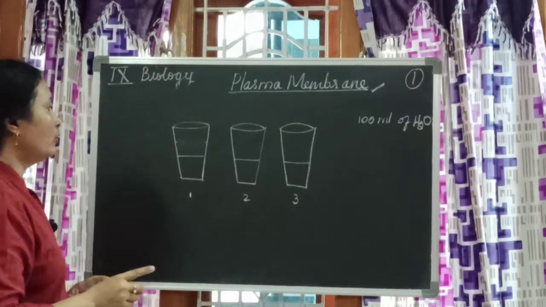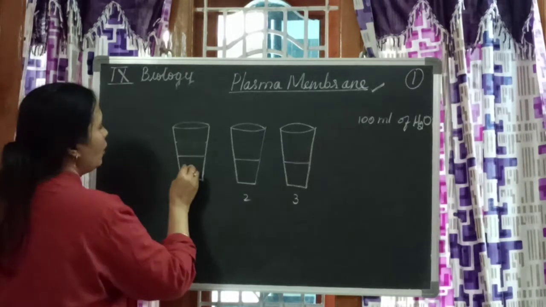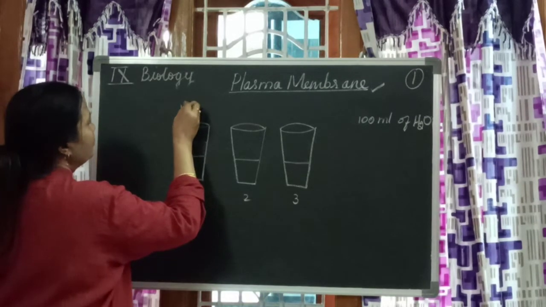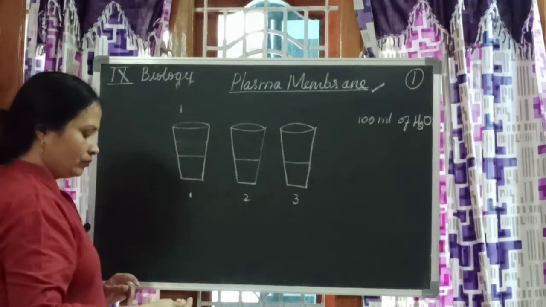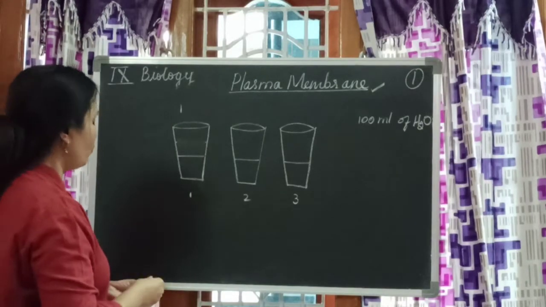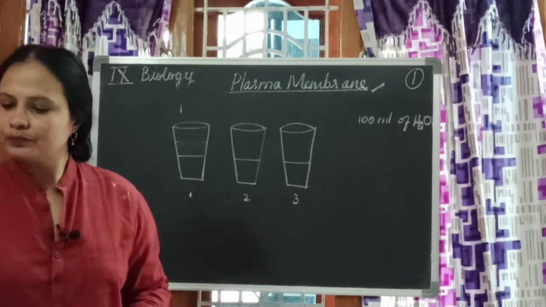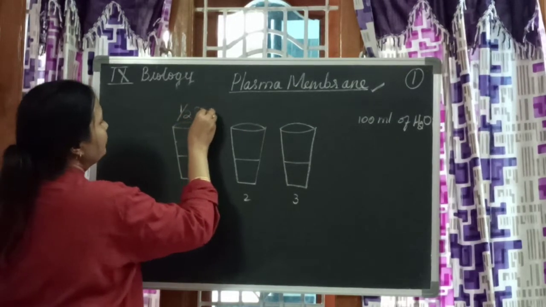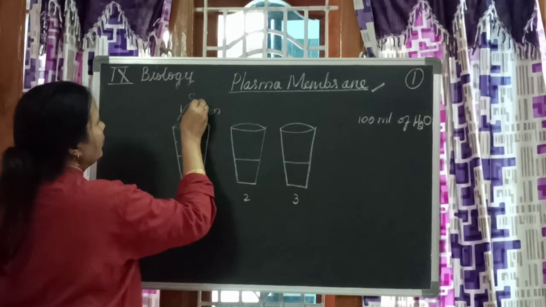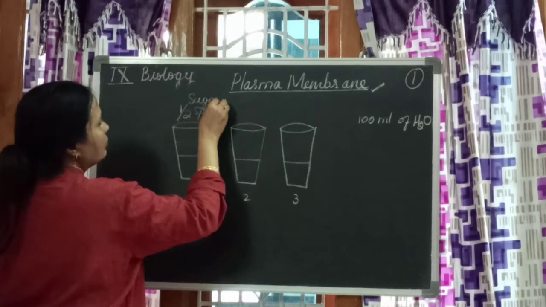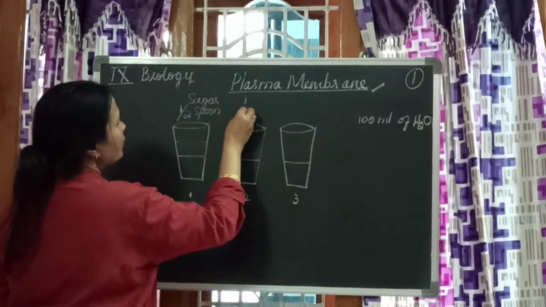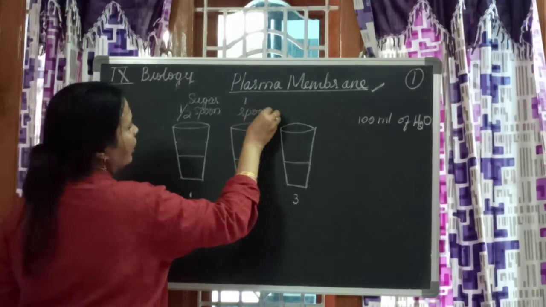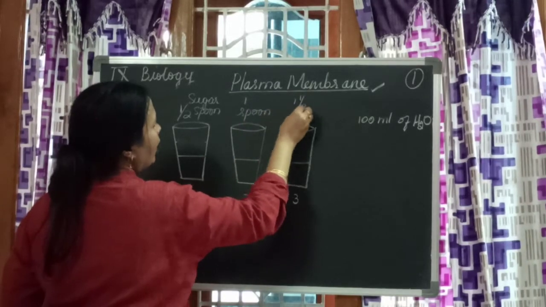Now in this you put half spoon sugar or salt. In this you put 1 spoon. In this you put 1.5 spoon.